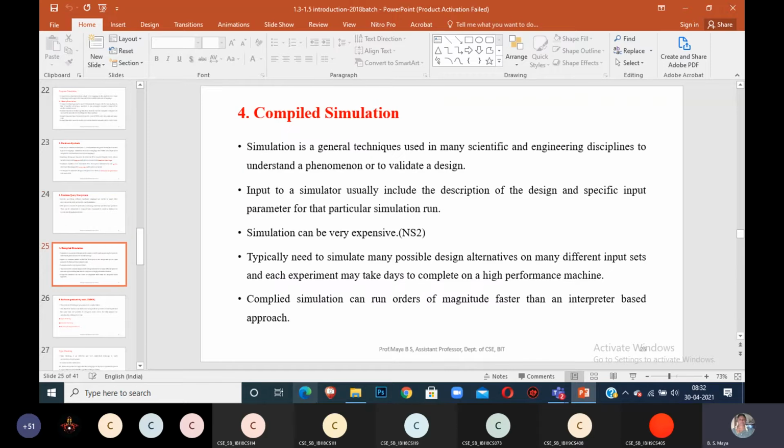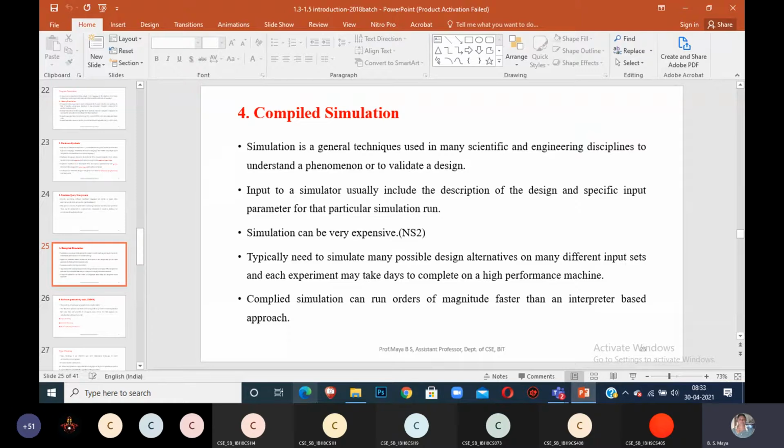And not only in database, hardware and software, but also for simulation. A simulator is also used for compilation, to compile our diagram. Whatever you design in your simulation part, you have to compile it; only then will you get the answer for the simulation. Simulation is a general technique used in many scientific and engineering disciplines to understand phenomena and to validate whether the design is correct or not.